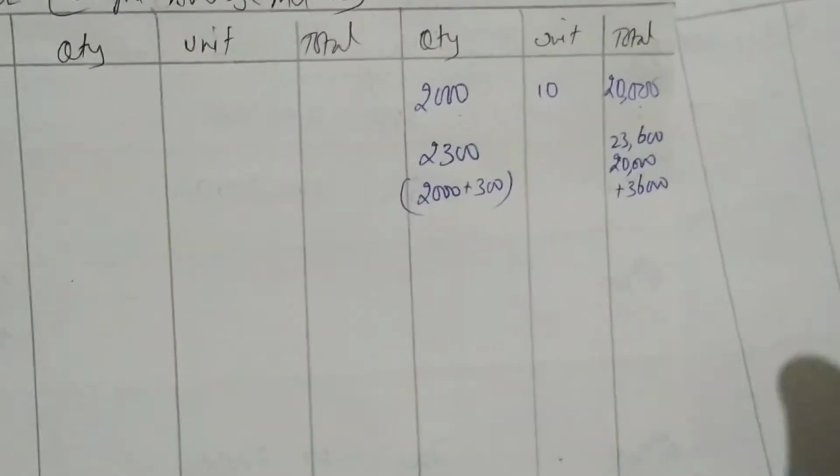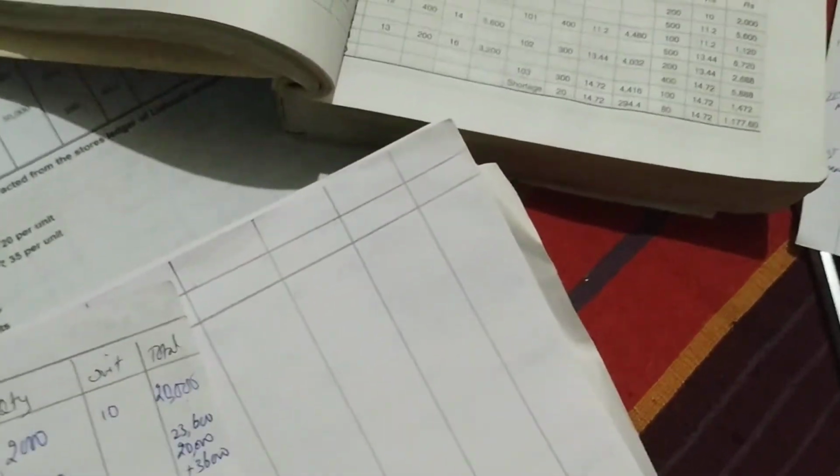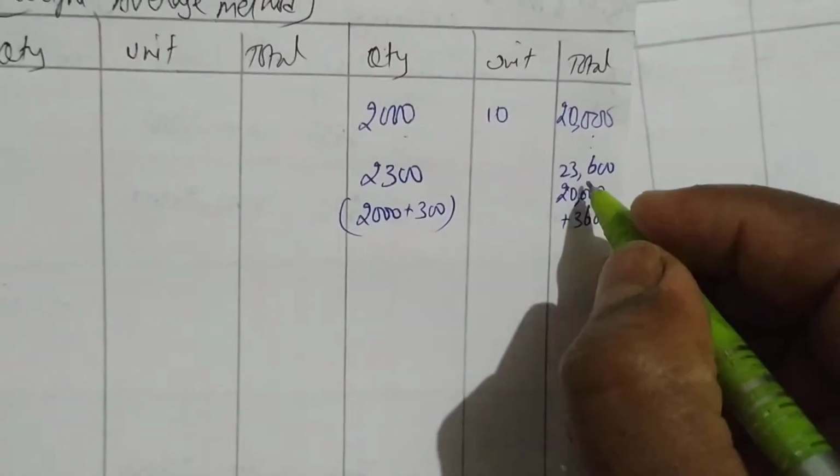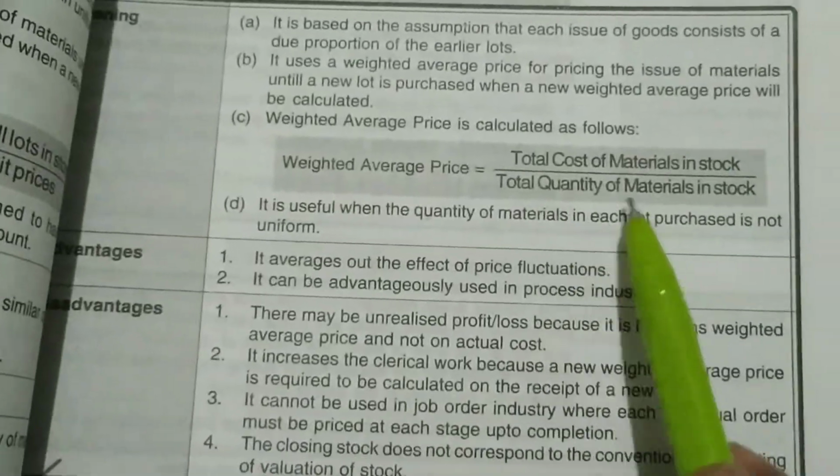How to get the unit price? It's very easy. The formula is total cost of materials divided by total quantity of materials in stock.